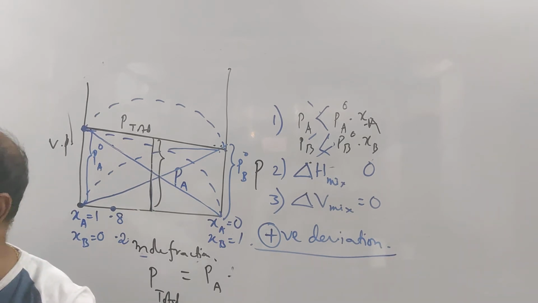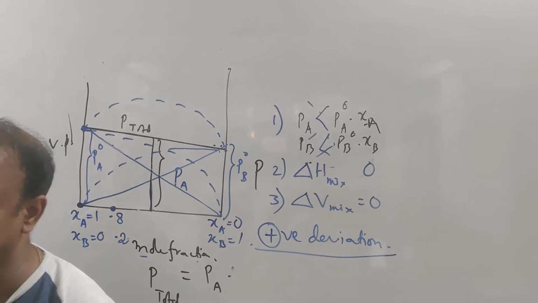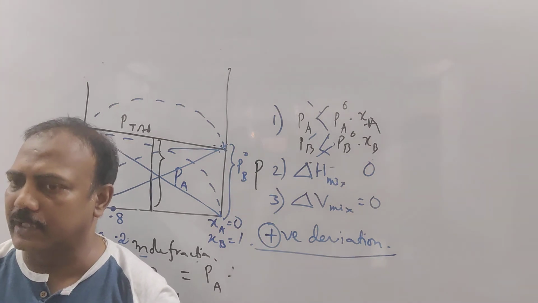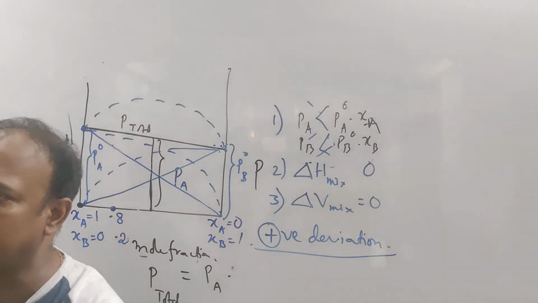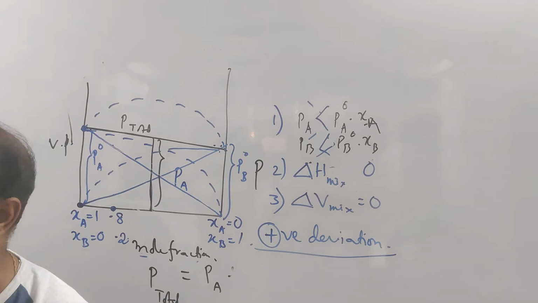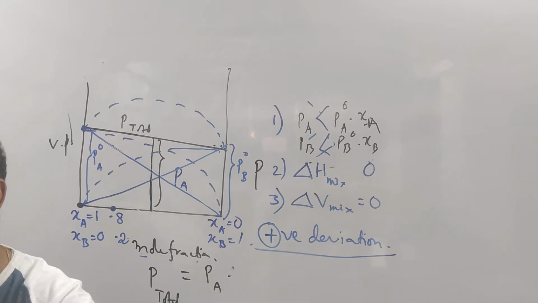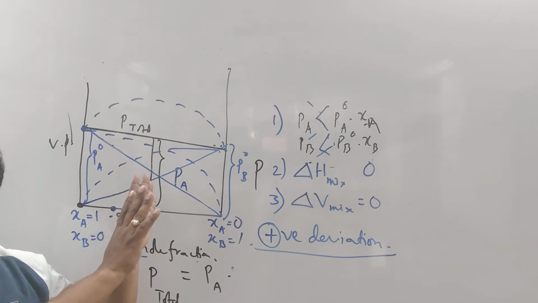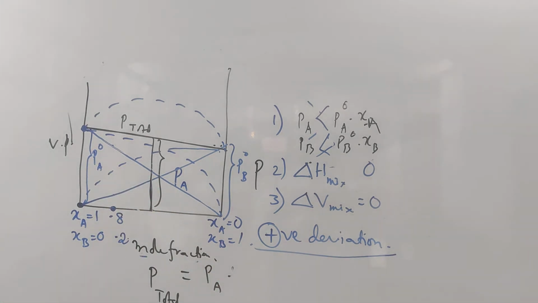This is the difference between online and offline. You understood that? So the negative deviation will be just opposite, where the AA interaction and BB interaction will be less than the AB interaction. And example बताते एक थोड़ा सा. Okay, chloroform and acetone. It's a mixture of chloroform and acetone. Just one example, and what is the logic, and I hope you understood what is positive deviation, what is negative deviation. Clear? Now one more topic I will tell, then we will go to an important one rather.